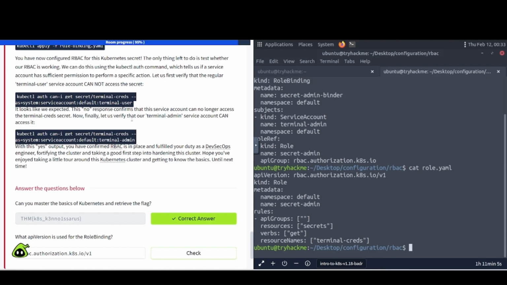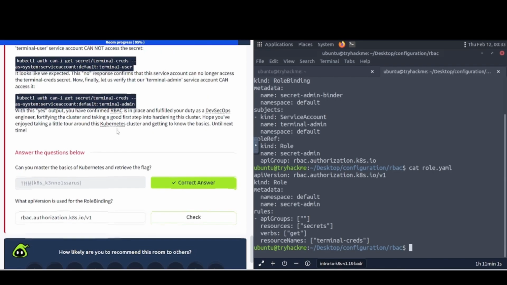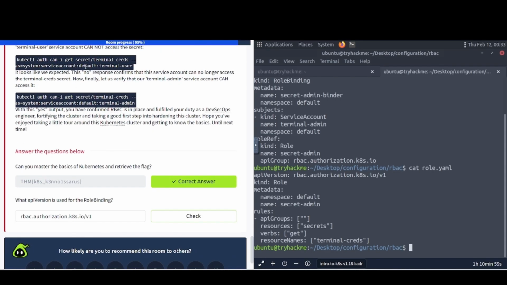Now finally, let's verify that our terminal admin service account can access it. So you're going to do the same thing, except you're going to switch it with the terminal admin. With this yes output, you have confirmed RBAC is in place and fulfilled your duty as a DevSecOps engineer, fortifying the cluster and taking a good first step into hardening this cluster. Hope you've enjoyed taking a little tour around the Kubernetes cluster and getting to know the basics.